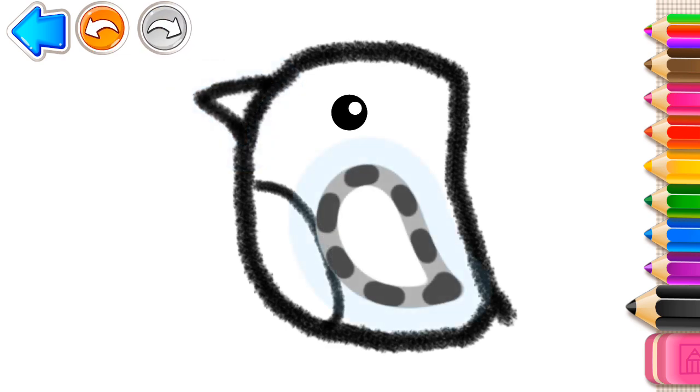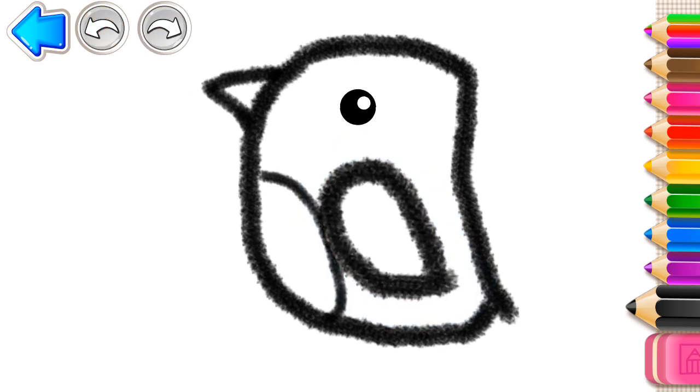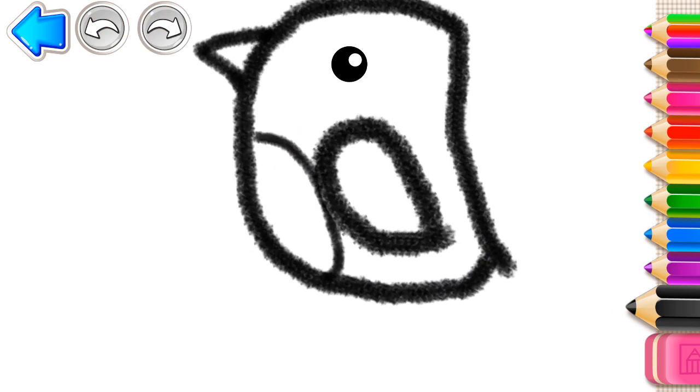Fabulous! Draw its wing. And draw its legs.